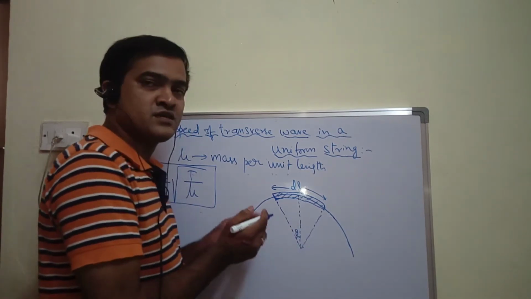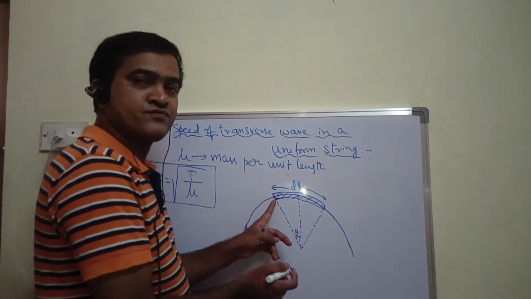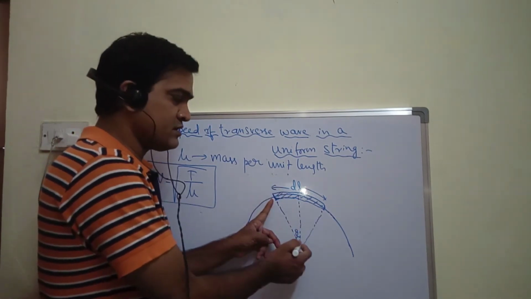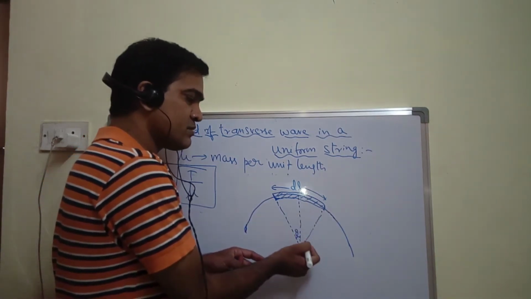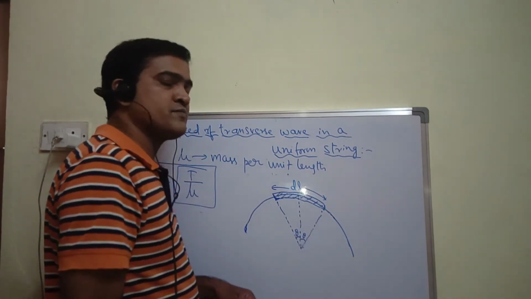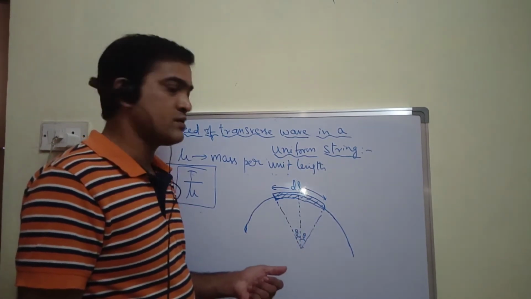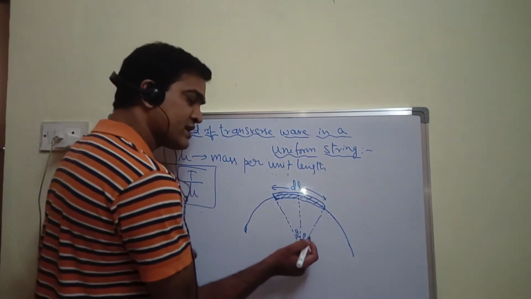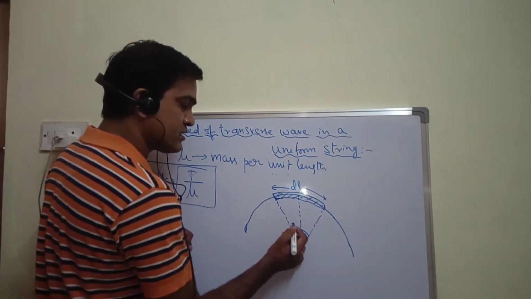That is, theta is the angle subtended by one end of the element, and the other end of the element also subtends an angle theta with respect to the vertical line that I have drawn, right? So total angle would be, what would be the total angle? Total angle would be 2 theta.